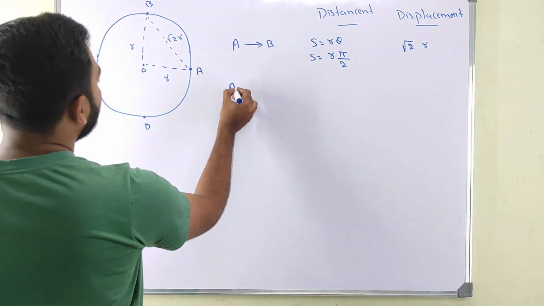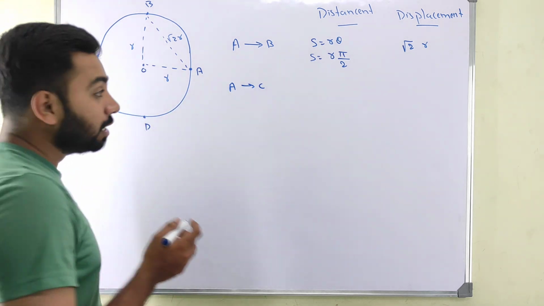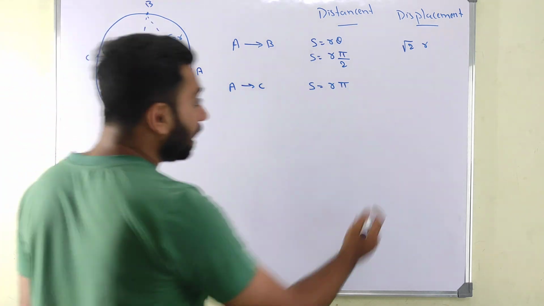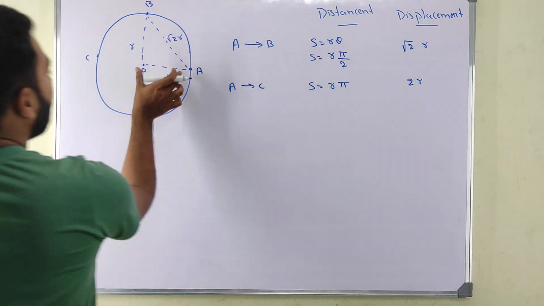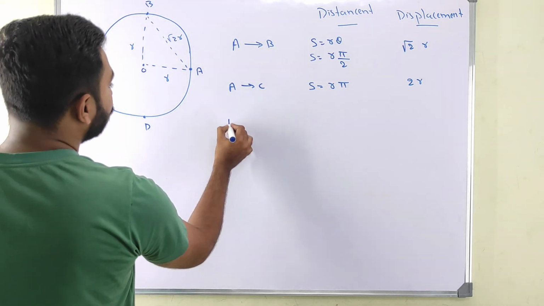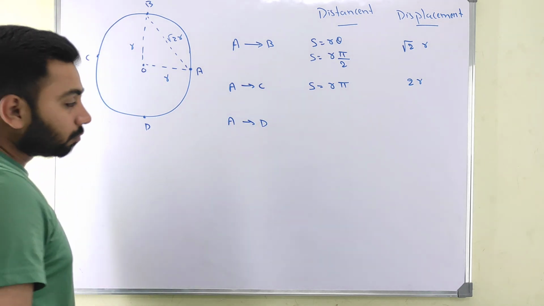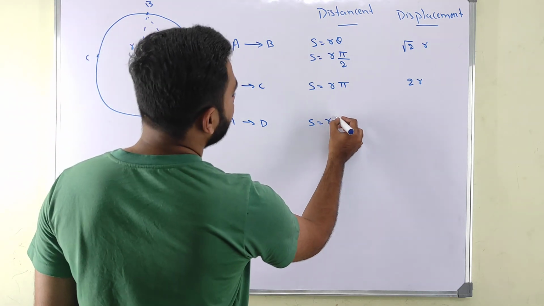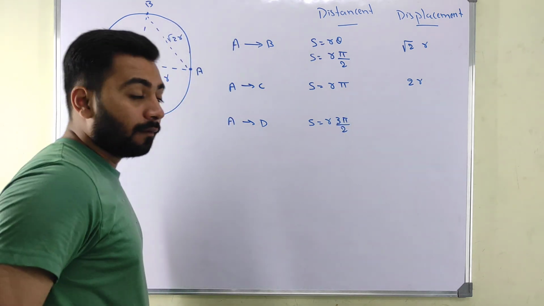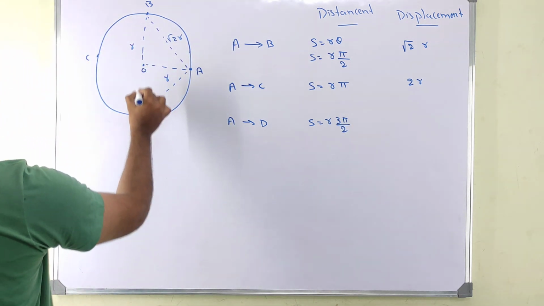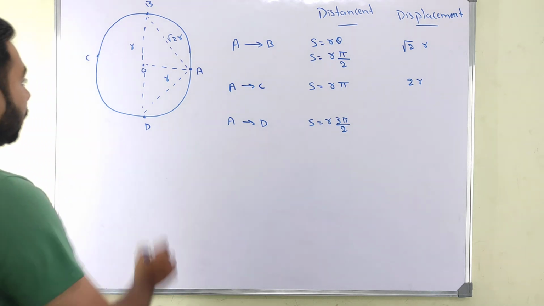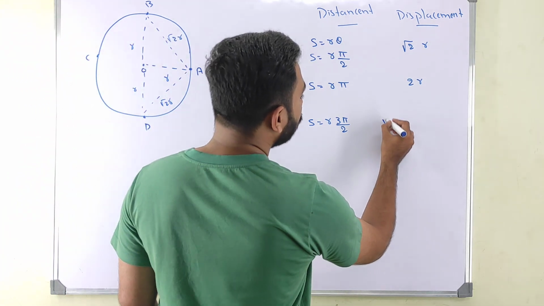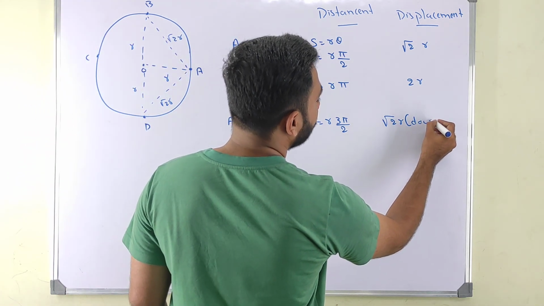Now when I move from A to C, my distance will be R times pi, whereas my displacement will be 2R. When I move from A to D, my distance will be R times 270 degrees, that is 3 pi by 2, whereas my displacement will be this, which is in the downside direction, so I can write root 2 times R downside.